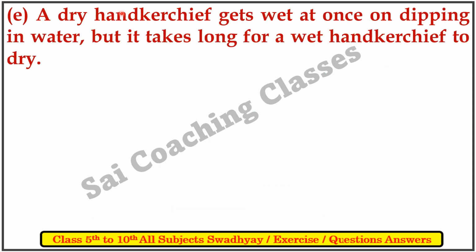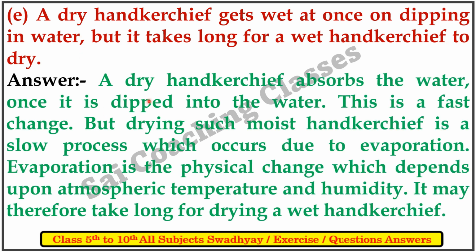Next question, E. A dry handkerchief gets wet at once on dipping in water, but it takes long for a wet handkerchief to dry. Answer: a dry handkerchief absorbs the water once it is dipped into the water; this is a fast change. But drying such a moist handkerchief is a slow process which occurs due to evaporation. Evaporation is a physical change which depends upon atmospheric temperature and humidity. It may therefore take long for drying a wet handkerchief.